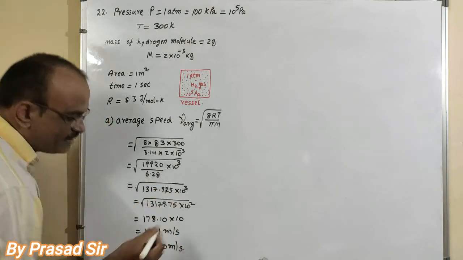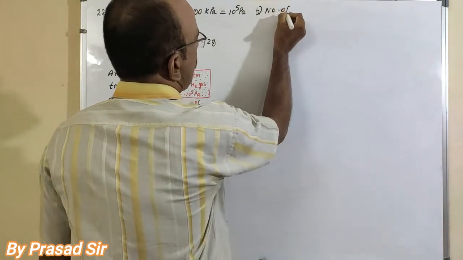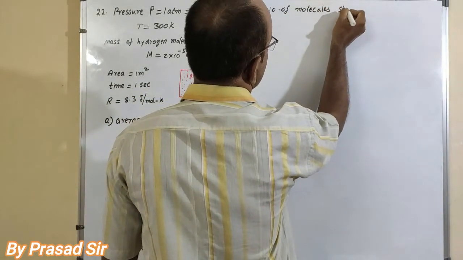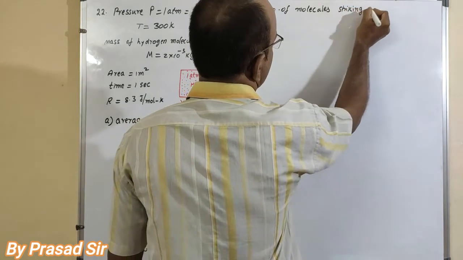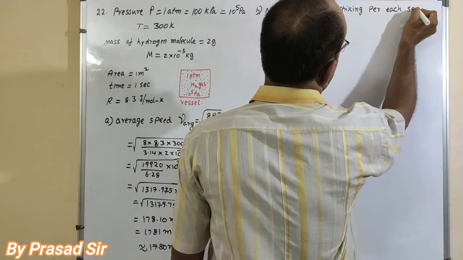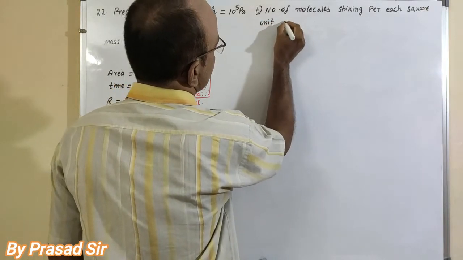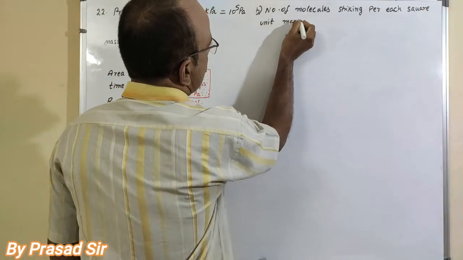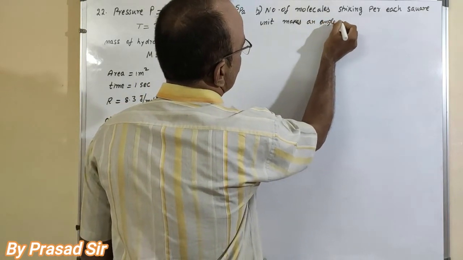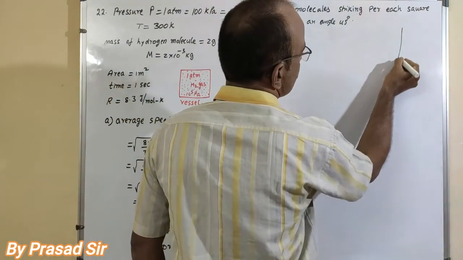1780 meters per second. Here B, that is, the number of molecules striking per each square unit, making an angle of 45 degrees. To calculate this one, first of all, see this.